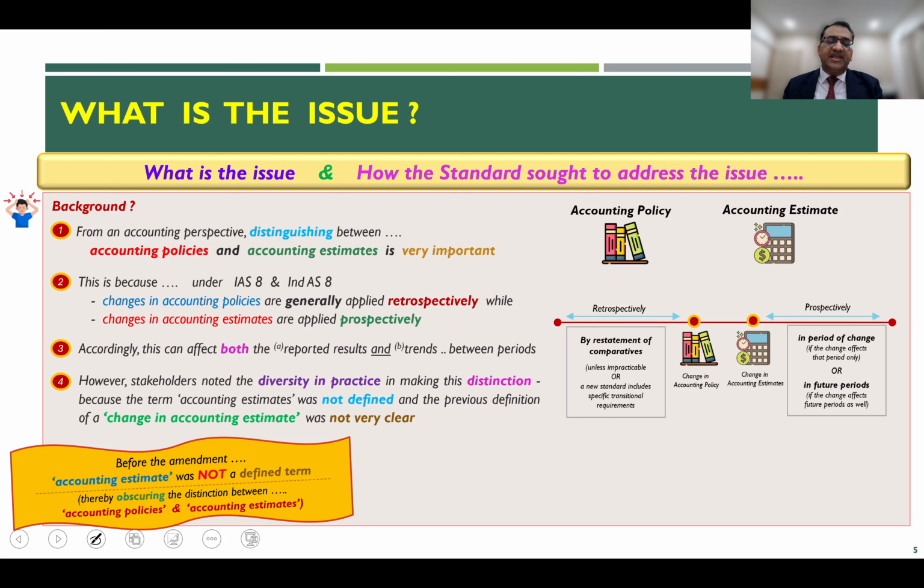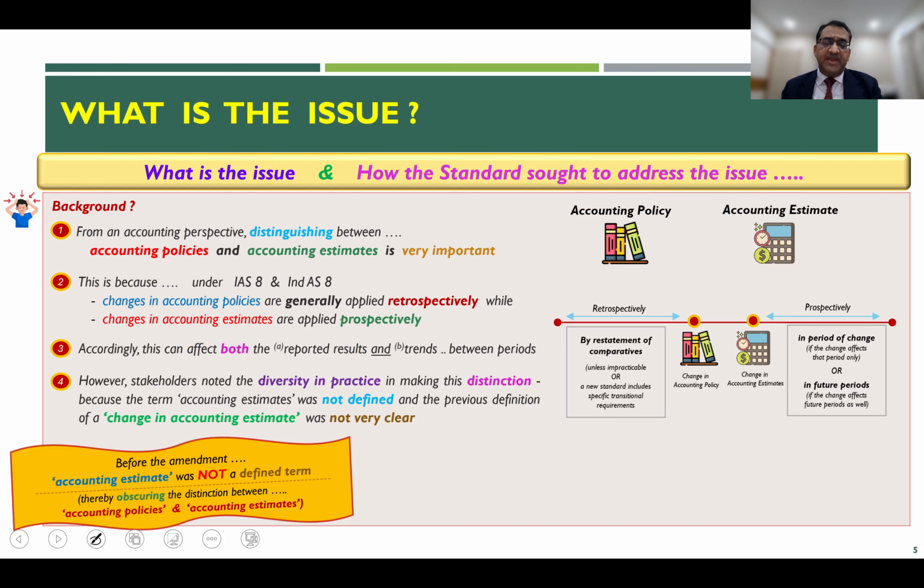Now, considering this background, when it comes to the actual practical implementation of change in accounting policy or change in accounting estimates, there was a lot of diversity in practice. Because various entities interpreted these differently, and therefore stakeholders noted that prior to the amendment there was a wide diversity in practice with whether a change is an accounting policy or a change in accounting estimates.